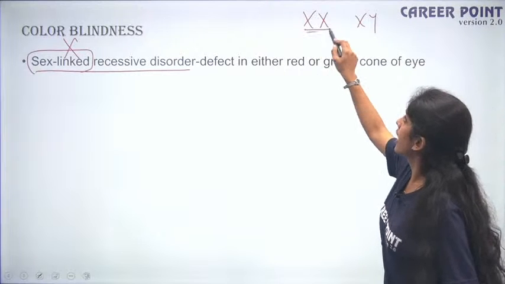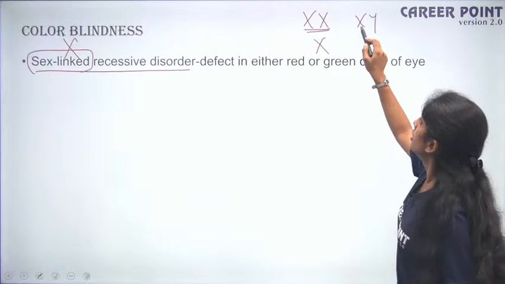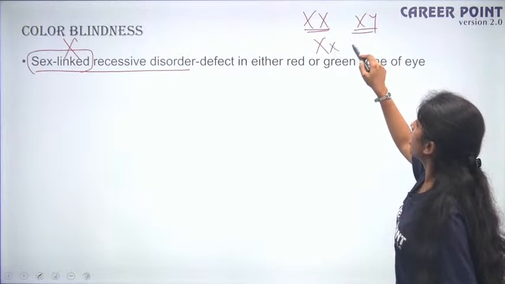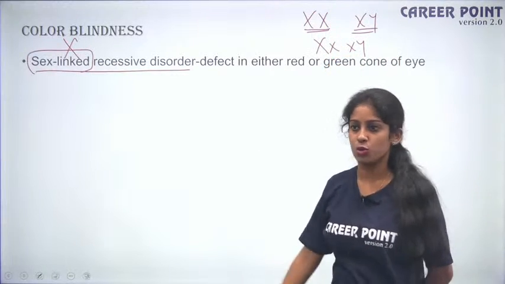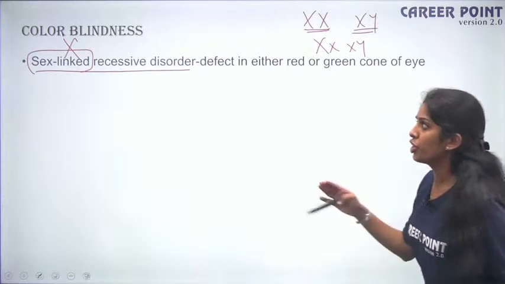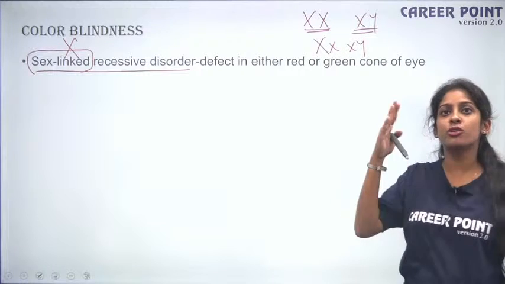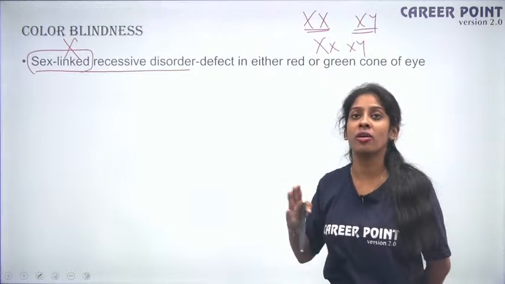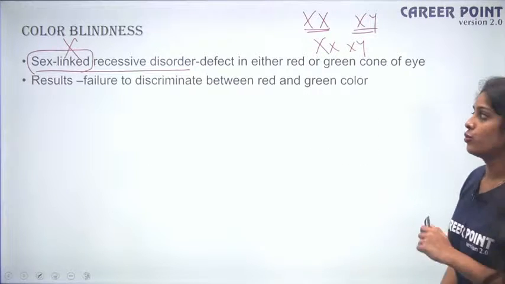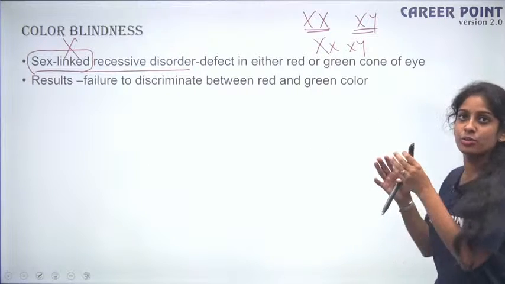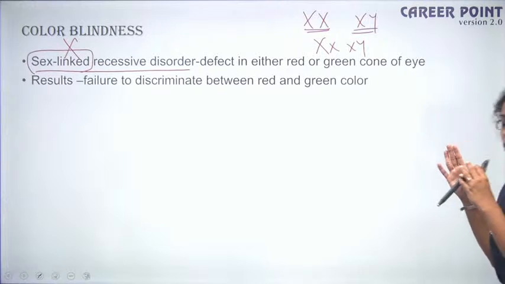So from this, either one of the X has to come. Here, it will be either X or Y, right? So mostly your mutation happens on your X chromosome, and that is sex-linked. So what do you mean by recessive? When the parental generation are only carriers and they are not affected. Okay, so that is sex-linked recessive disorder. Fine. So it is a defect to distinguish between your red, green cone of your eye.